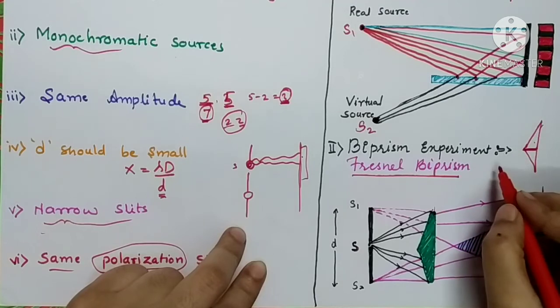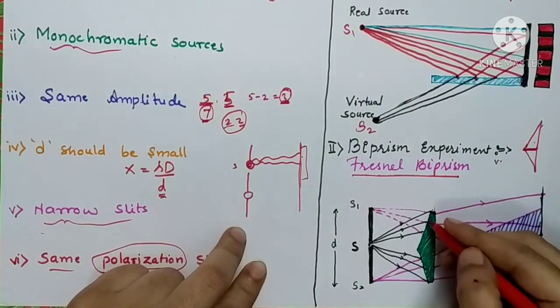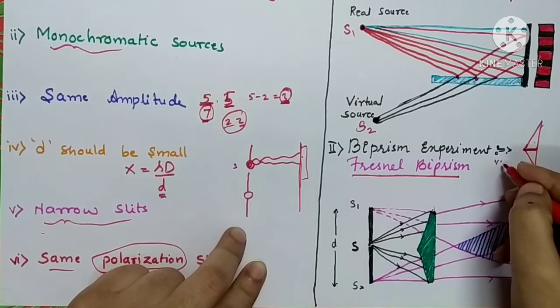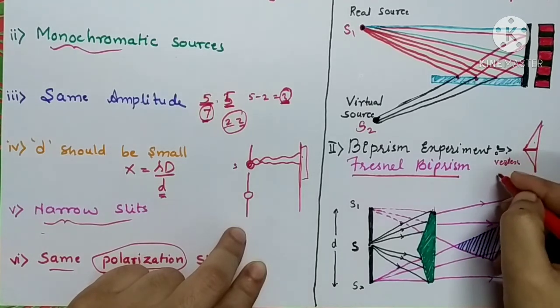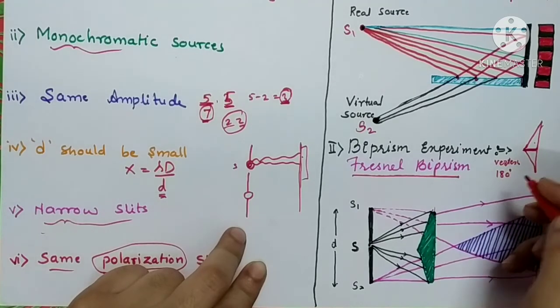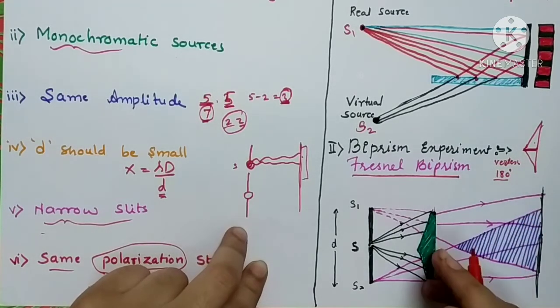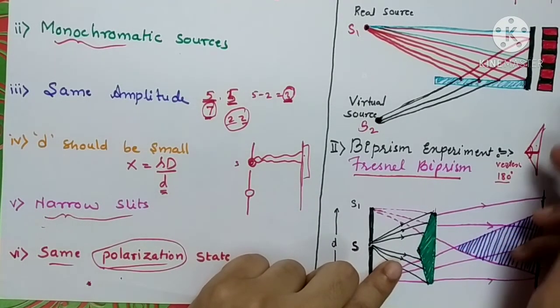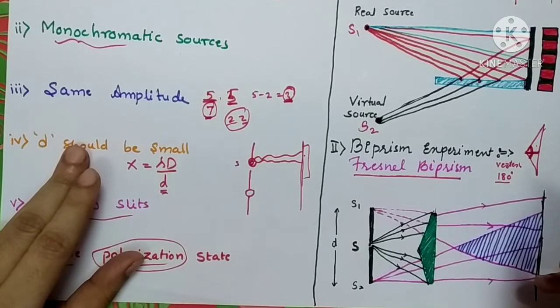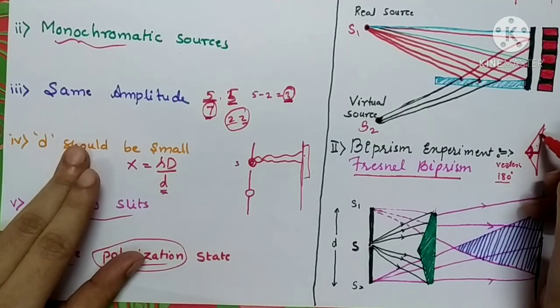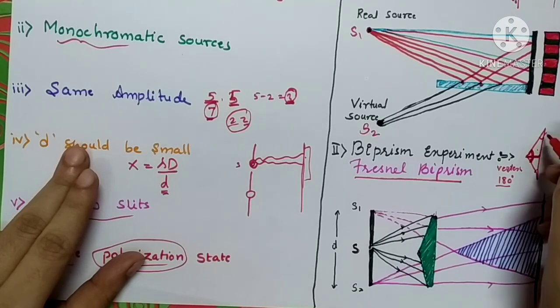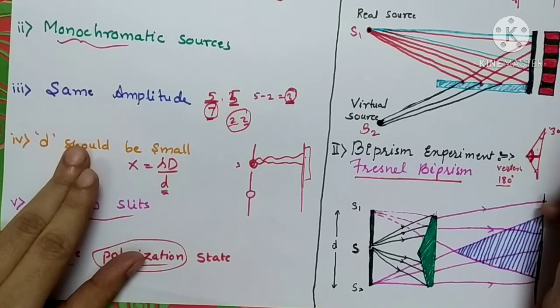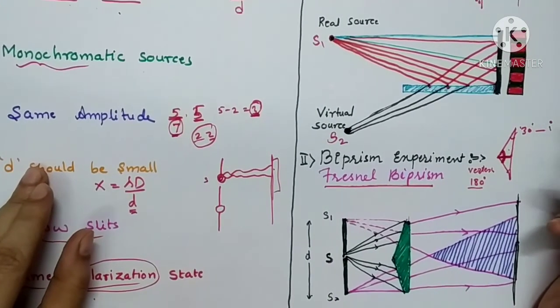Remember that this biprism has a vertex angle. This vertex angle is nearly equal to 180 degrees, when you combine these two prisms, so this angle will become the vertex angle. And the two prisms which are used are very thin. Their refracting angles may vary from 30 degrees to 1 degree, as they are very thin.